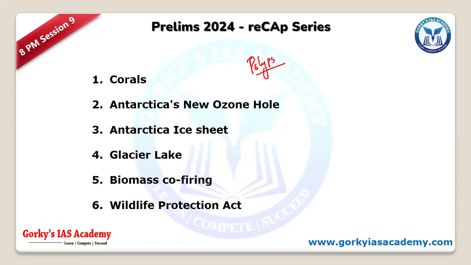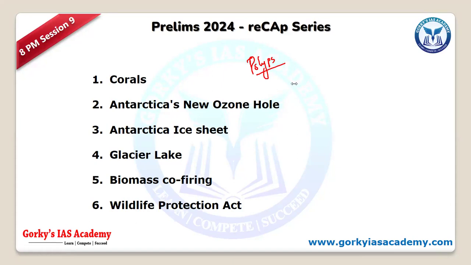So, what are the types of corals you have? What types of corals we have? We have hard corals and soft corals.